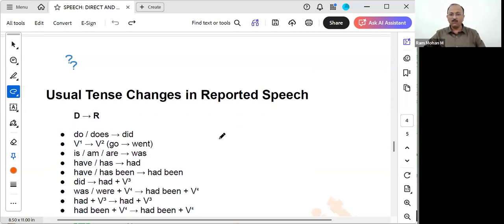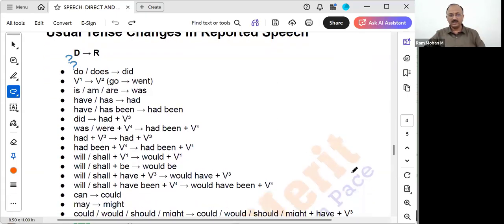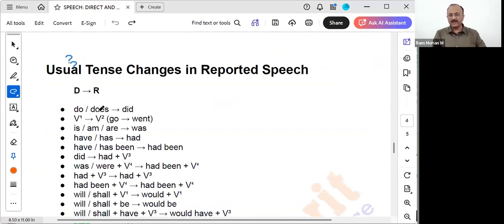Now we'll see what are the tense changes that we see in the reported speech. See, do or does will get converted to did. Do or does is the present tense. It will get converted to past tense. This is a simple present. This will get converted to simple past. All the verbs in the V1 form will get converted to V2 form. That means simple present will get converted to simple past form in the sentence. Like go will get converted to went, write will get converted to wrote, read, read, sing, sang, like that.